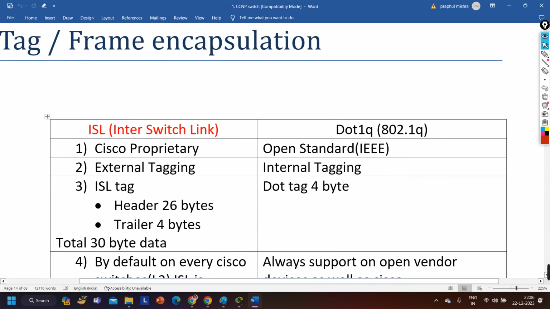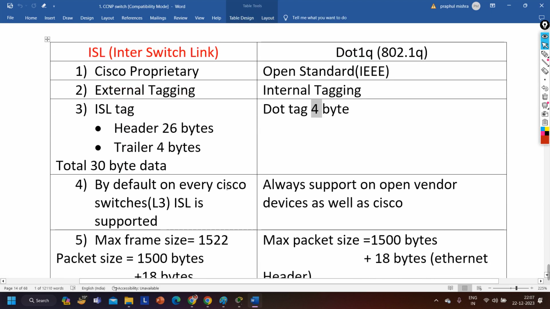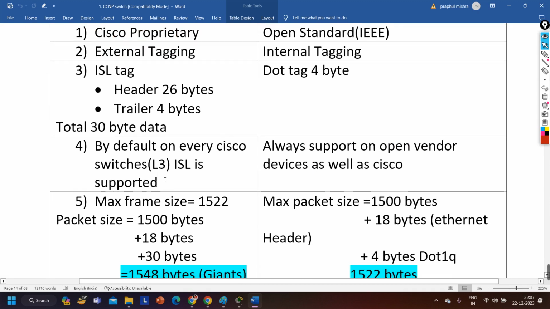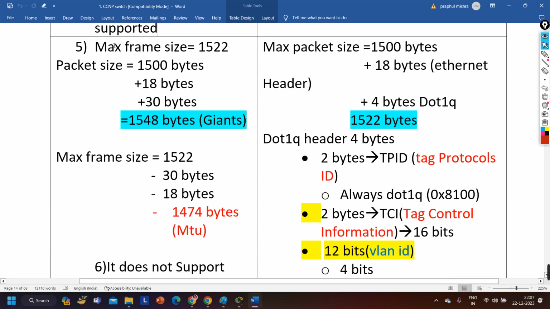ISL is Cisco proprietary, .1Q is open standard, right? ISL performs external tagging, meaning it adds one extra frame, and .1Q performs internal tagging, right? ISL is going to add 26 bytes of extra information, not 20 bytes, and .1Q is going to add only 4 bytes. By default it is enabled on every switch, but on new switches ISL is not enabled by default, .1Q is enabled, even on new Cisco switches. It is always supported on other vendors' devices. And then these are the sizes, what will be the information inside the frame.